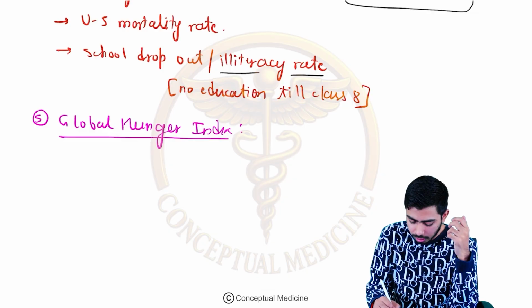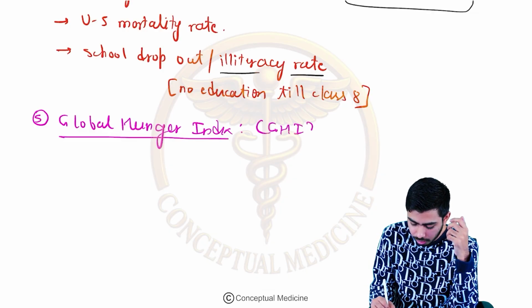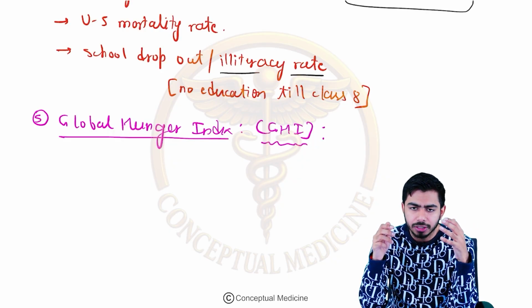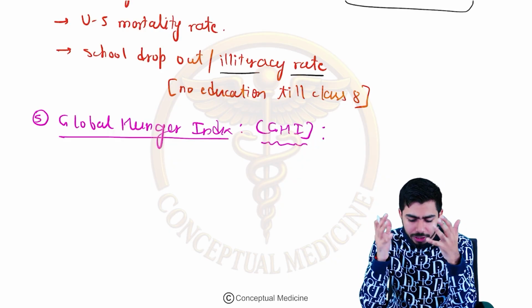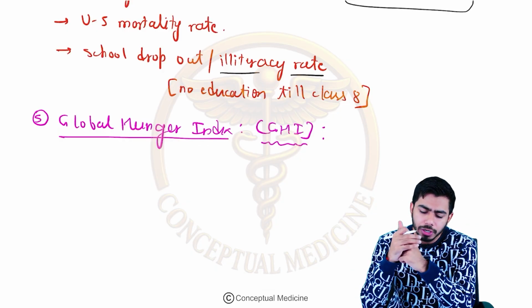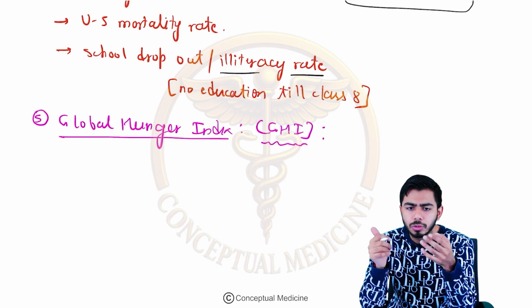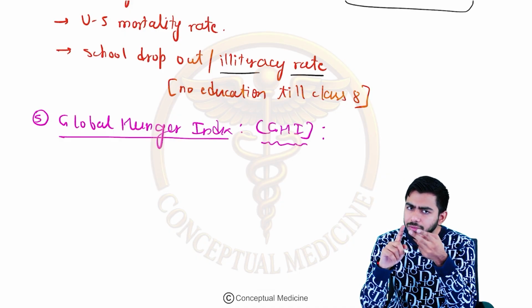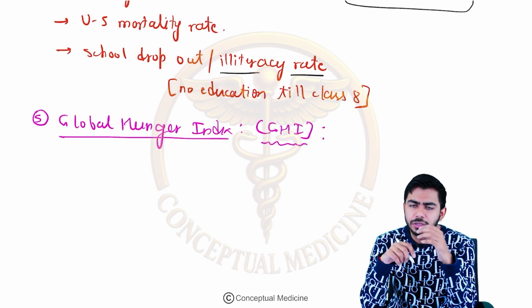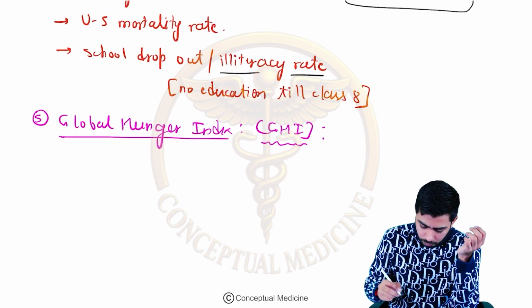The global hunger index is a combination of all the indicators we have talked about. It is the simple arithmetic mean of all 4 indicators: physical quality of life index, human development index, historical index of human development, and the multidimensional poverty index.